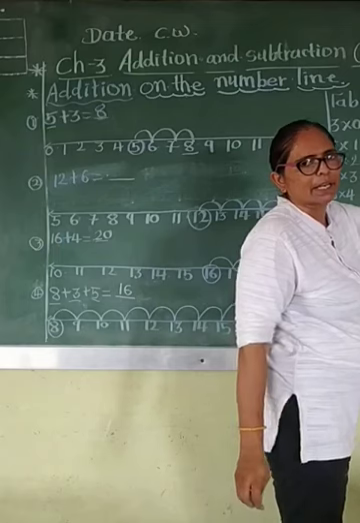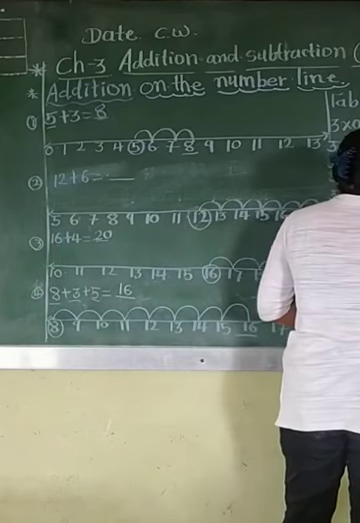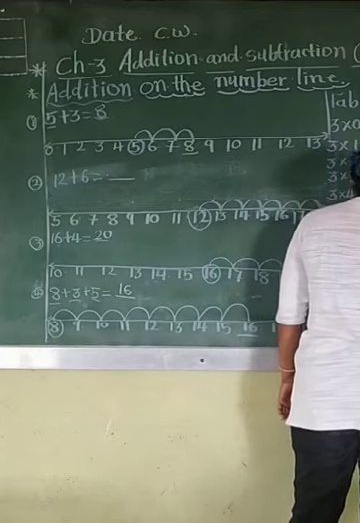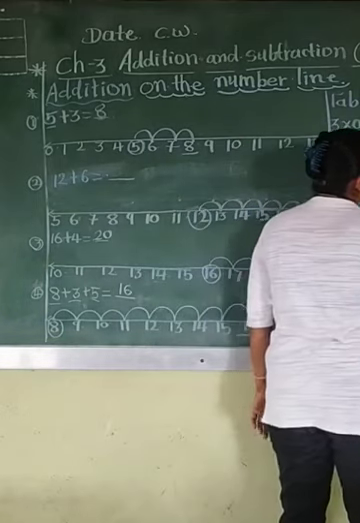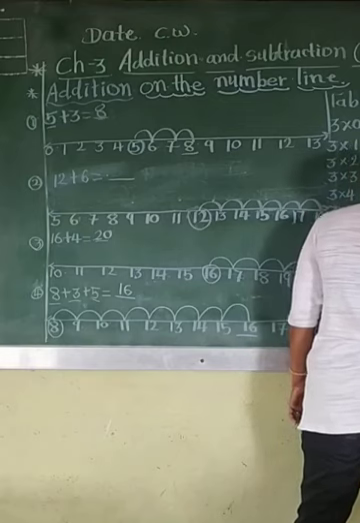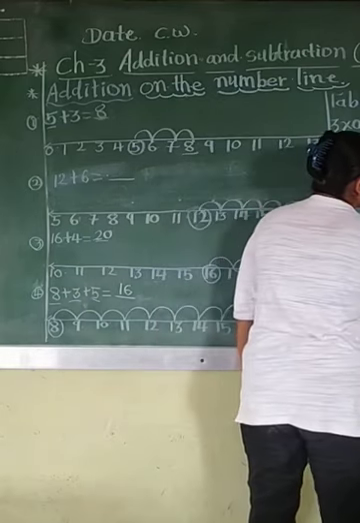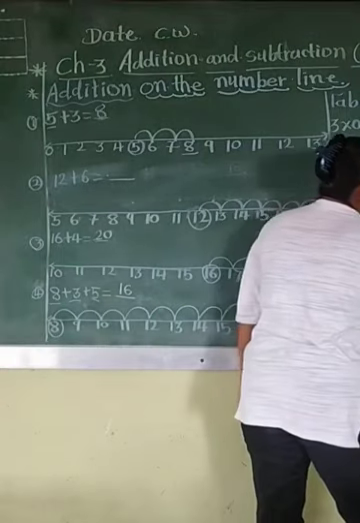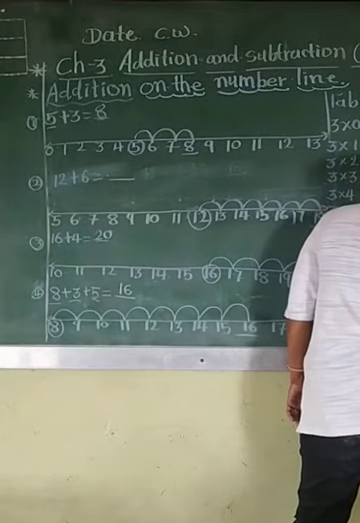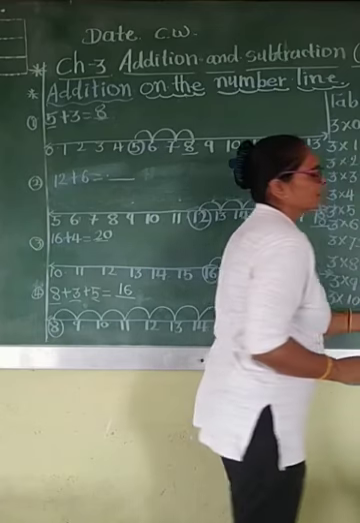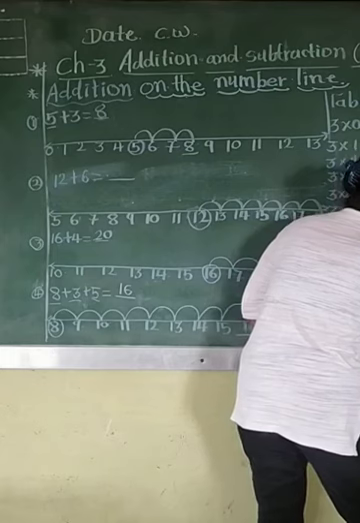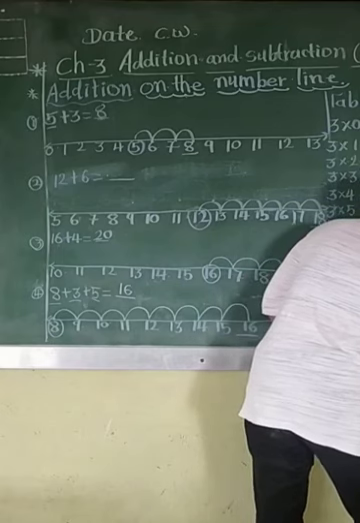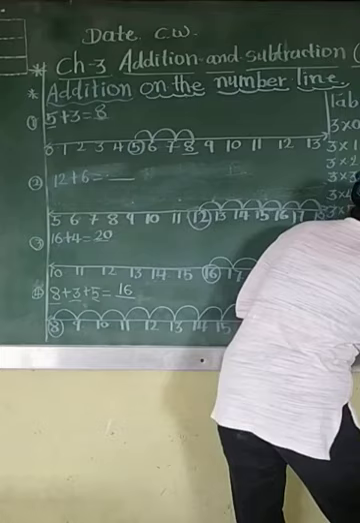5 3s are 15. 5 4s are 20. 5 5s are 25. 5 6s are 30. 5 7s are 35. 5 8s are 40. 5 9s are 45. 5 10s are 50.